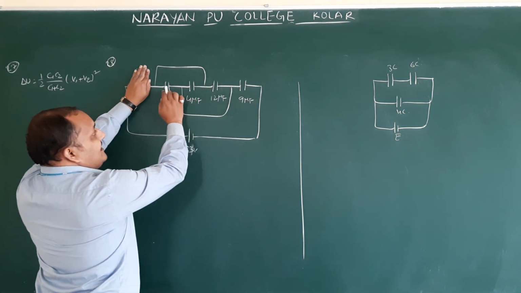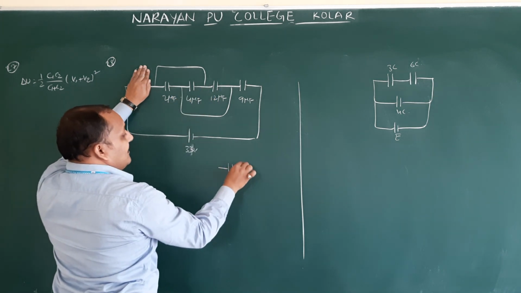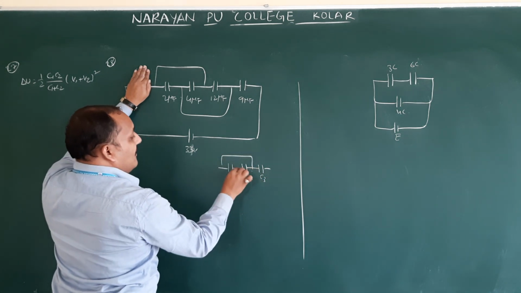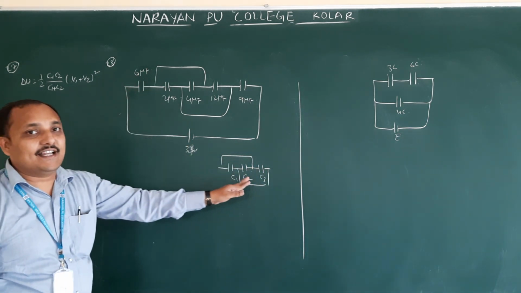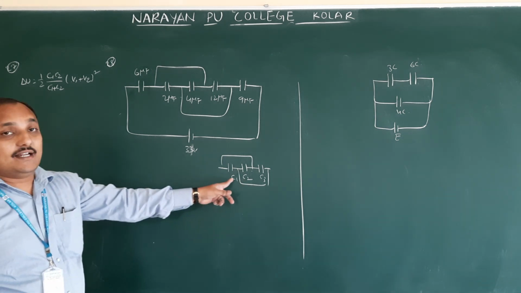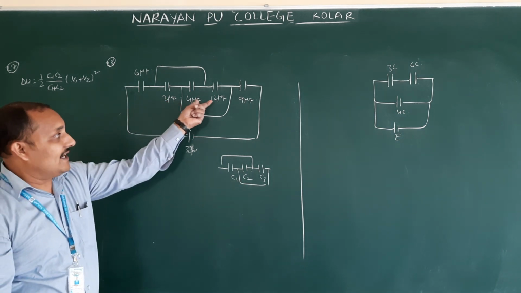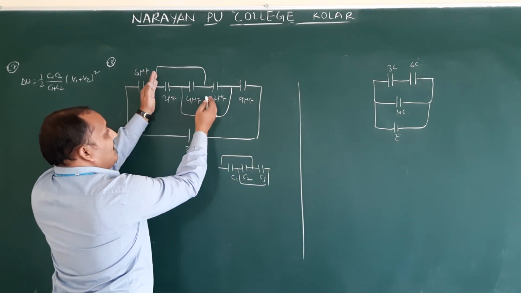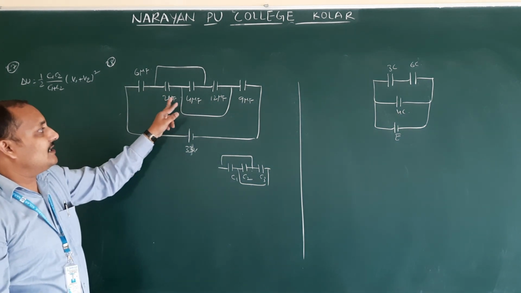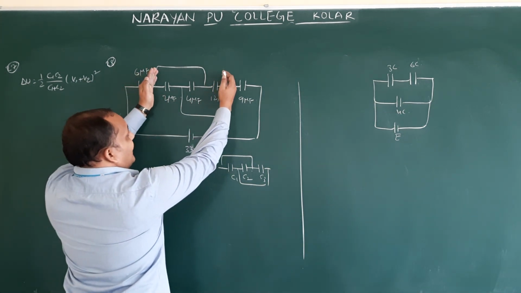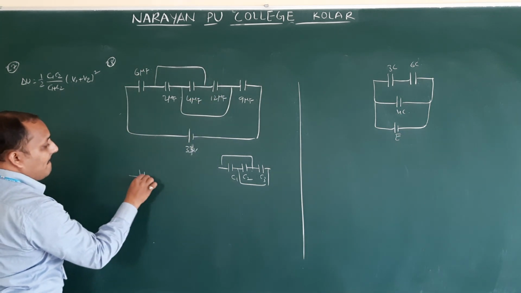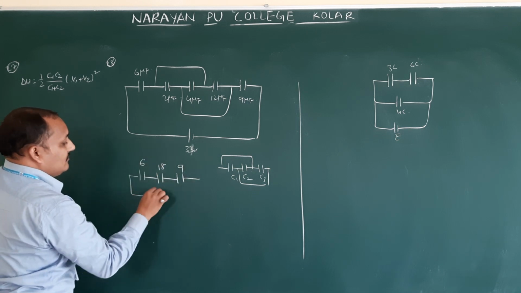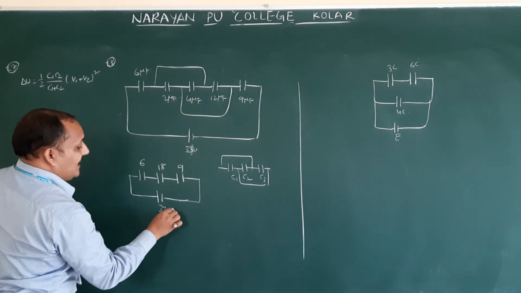How are these three connected? C1, C2, C3. Already we discussed this one. C1, C2, C3 like this means series. But like this means these three are connected in parallel. Already we discussed this one. Therefore, direct line here. So 2, 4, 12, these three are connected in parallel. Parallel means C1 plus C2 plus C3. 2 plus 4 plus 12. So 12 plus 4, 16. 16 plus 2, 18. In place of these three, how much are you getting? 18. So 6, 18, 9, connected to 33 volts.